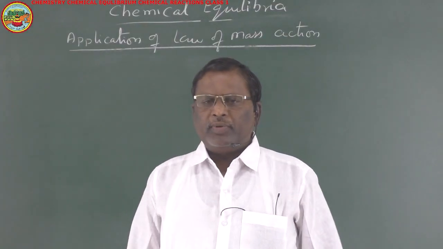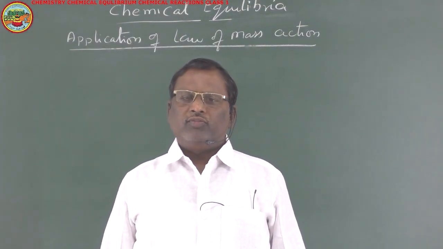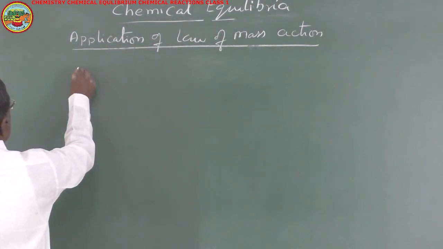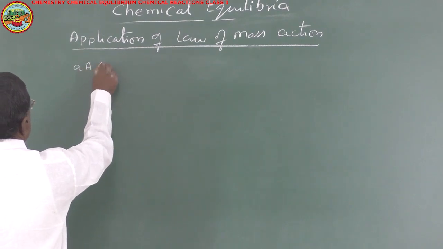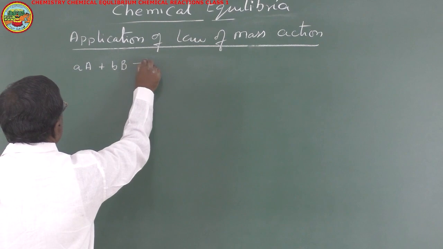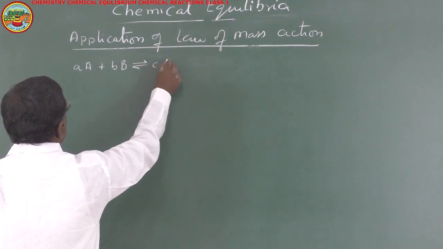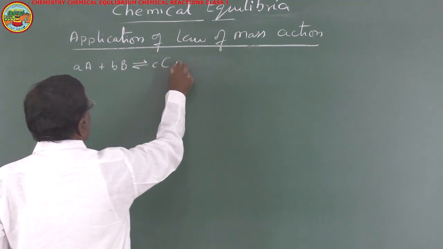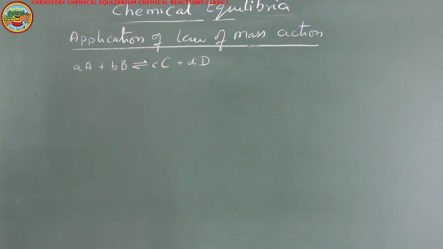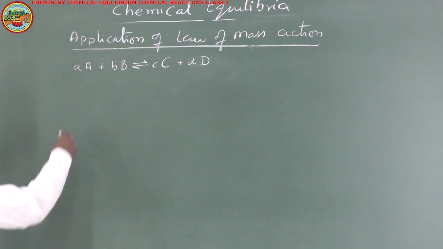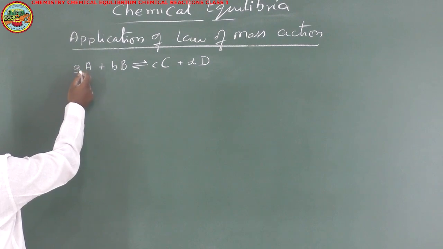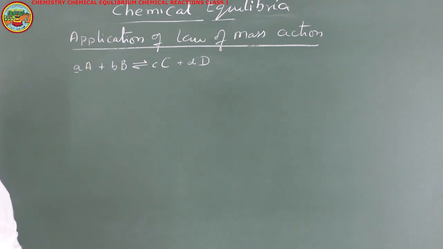If different numbers of moles of reactants and products are involved in a chemical reaction, for example, small a moles of A react with small b moles of B, reversibly giving small c moles of C and small d moles of D. Now here, if you observe, the coefficient in the reaction will appear as a power.